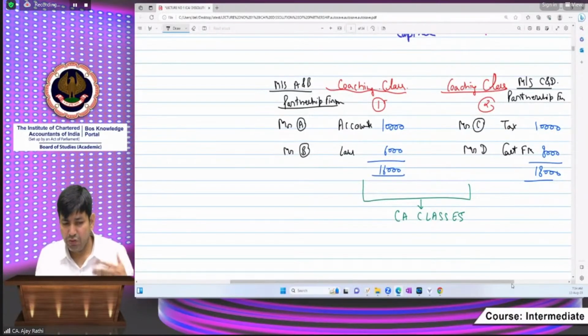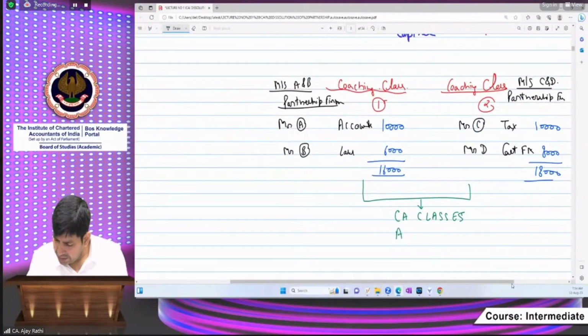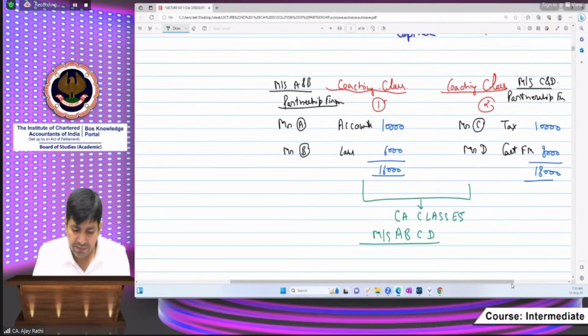So I would like to give a word: they have amalgamated together and the name has been given by them. Messrs. ABCD Classes.